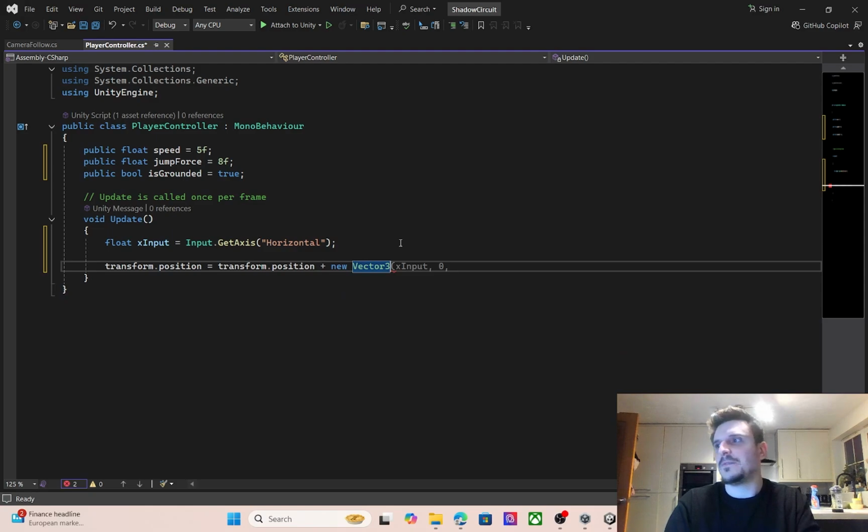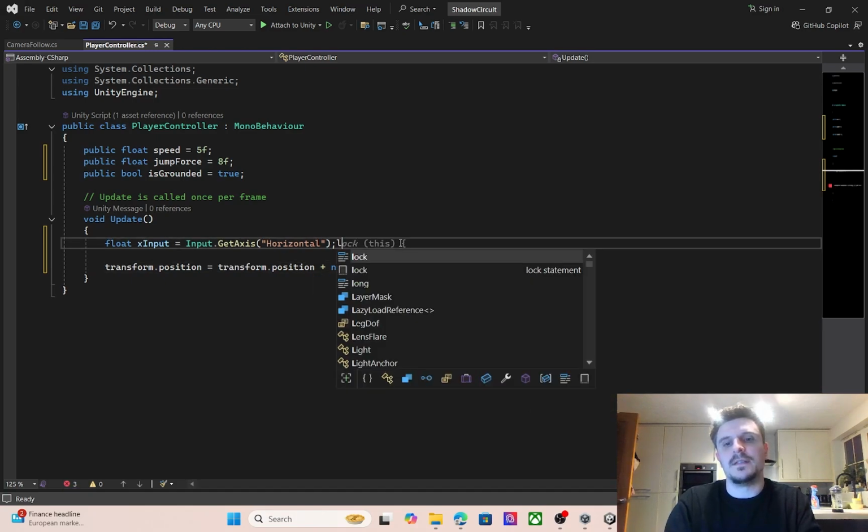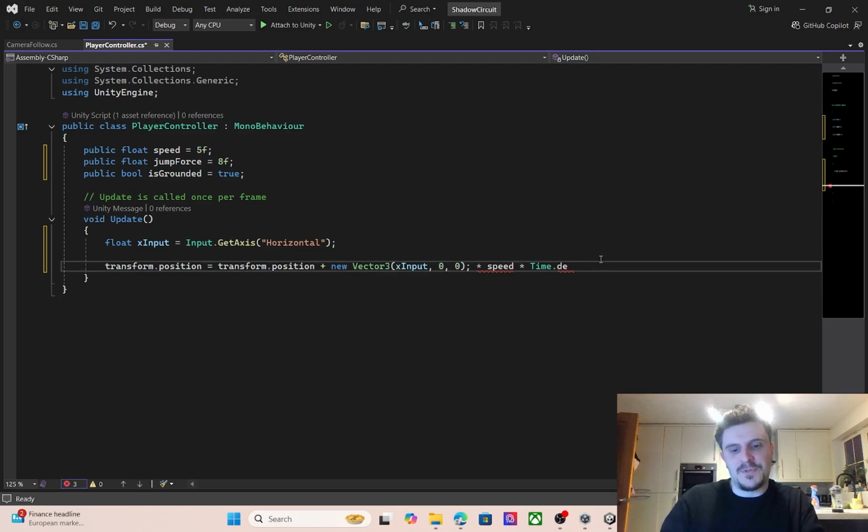It's trying to guess what I'm going to put in, and yes, it's right. X input on the X, nothing on the Y, nothing on the Z, but then we can times this by our speed variable that we've created, and then just to make sure that it works on all types of different computers, we can say Time dot deltaTime.